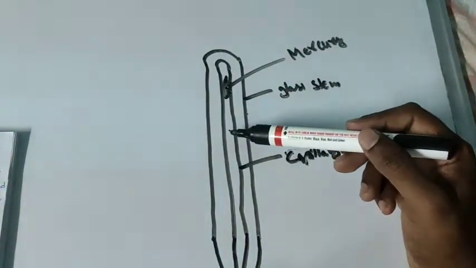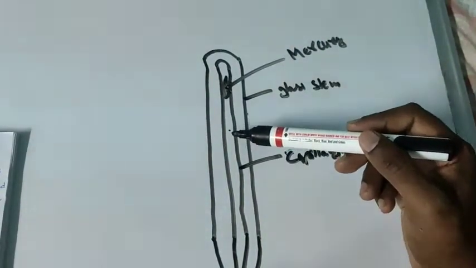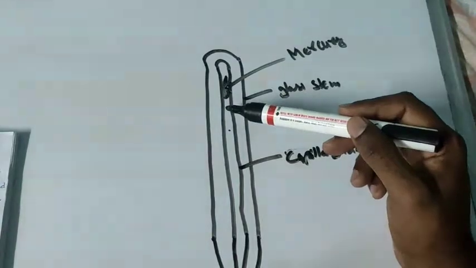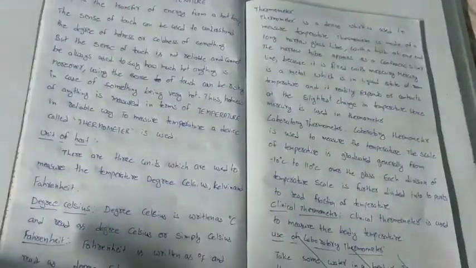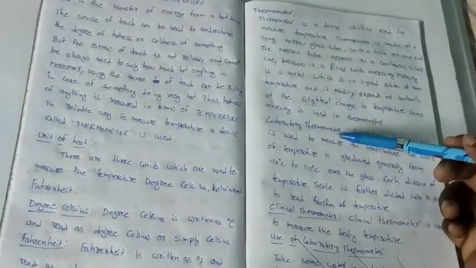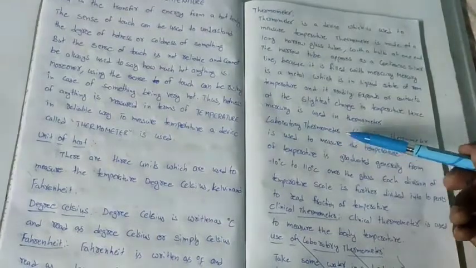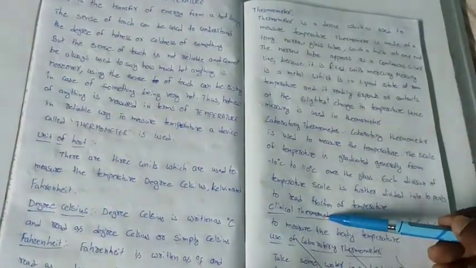Again, if there is any change, that is, if the temperature is decreased, what will happen? The expanded mercury will contract. This is the structure of the thermometer. Thermometers are of two types: one type is the laboratory thermometer and the second one is the clinical thermometer.